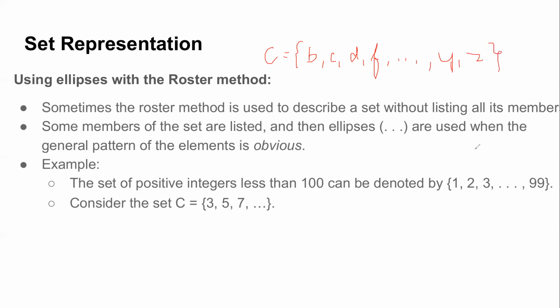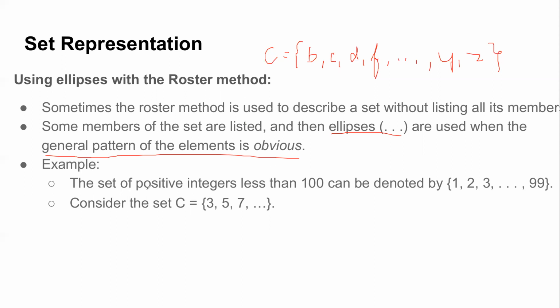Okay, just to avoid listing all members. It was still limited to 26 size, but suppose I tell you, write all the odd numbers from 1 to 1000, then listing all of them is difficult, right? So for the sake of representation, you can use ellipses. But the important point is ellipses should only be used when the general pattern is very obvious. You can easily read out the pattern. There should be no confusion, right?